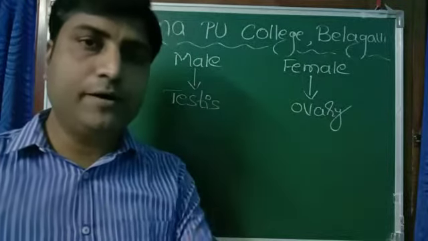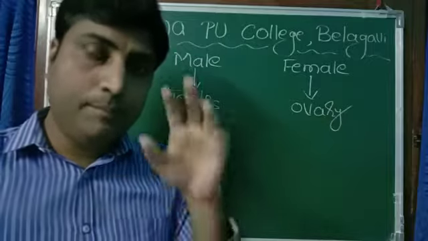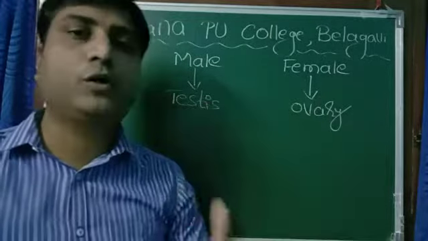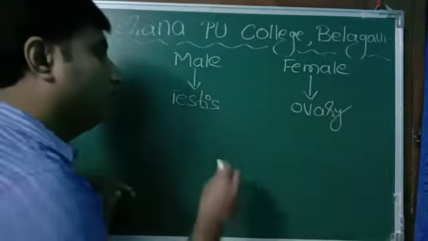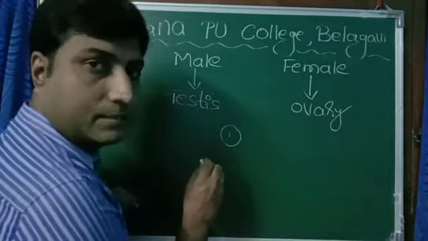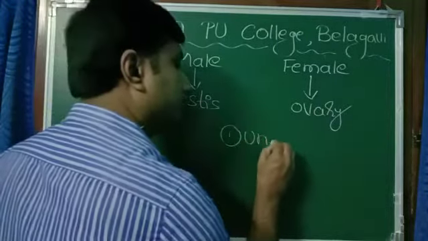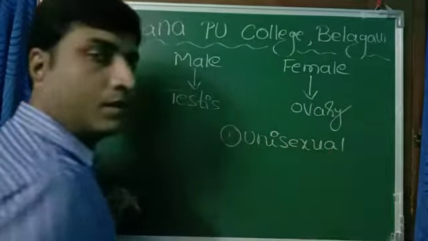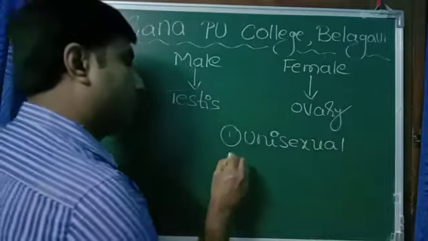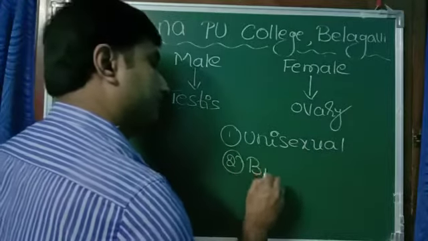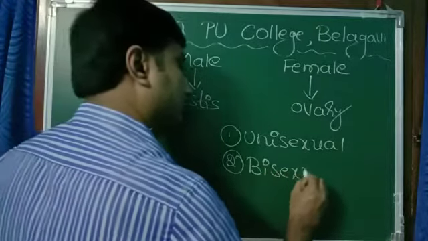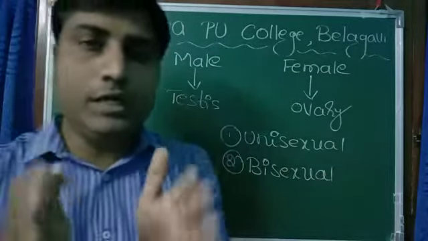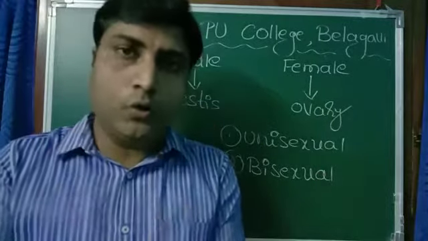Animals are classified into two groups based on the presence of this reproductive structure. One group of organisms is called unisexual. Another group is called bisexual.